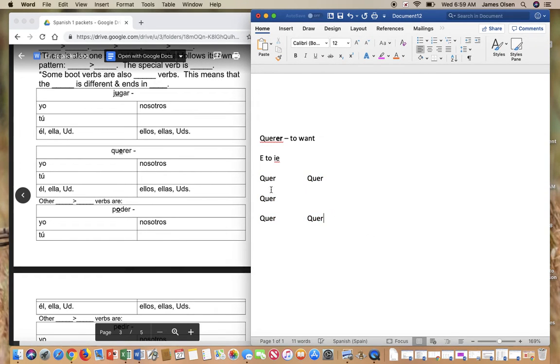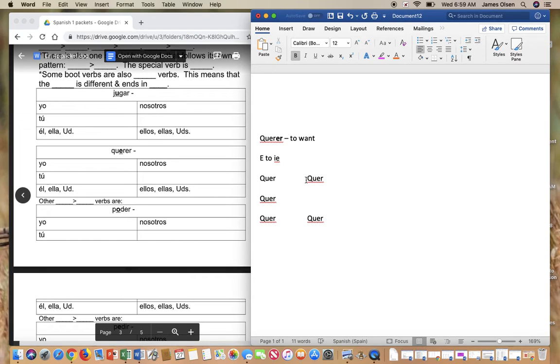Okay, so there's your stem. And normally we would just go through, what happened? Oh, I haven't written it out. And I would add an O, an S, because it's an ER verb, right? And an A, and so on, right? Okay. So that's how we conjugate verbs normally.